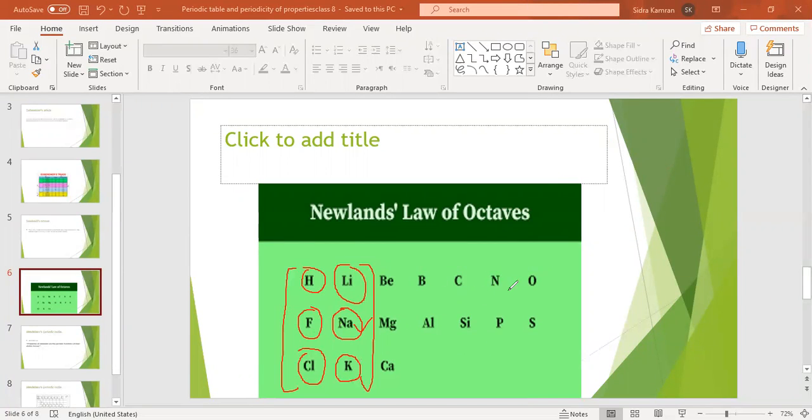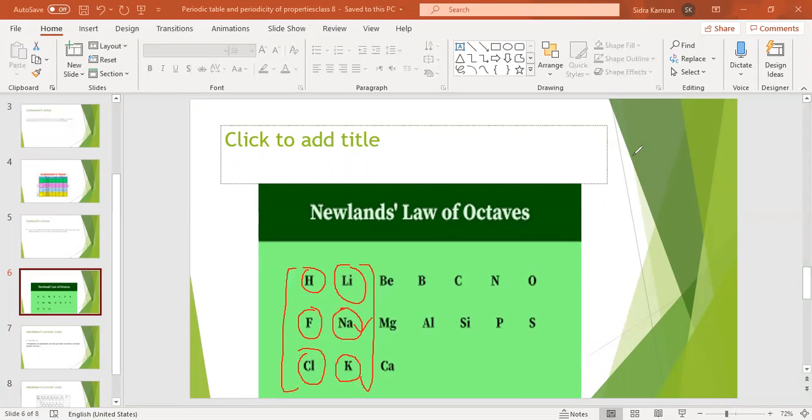So there is an increase of the atomic masses. So he arranged elements according to their increasing atomic masses, and after every eighth element, there is a repetition of properties.